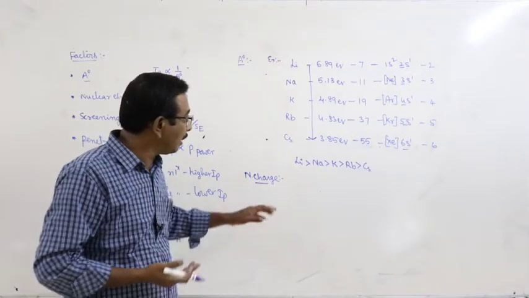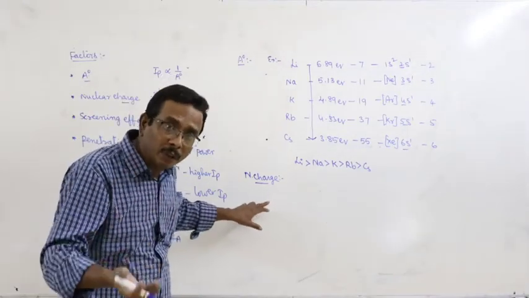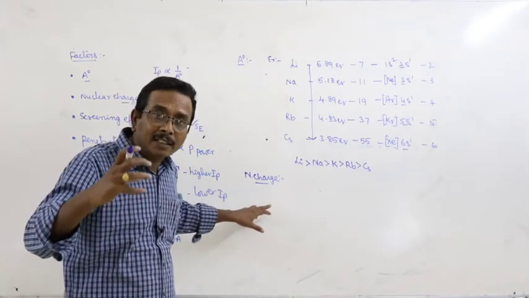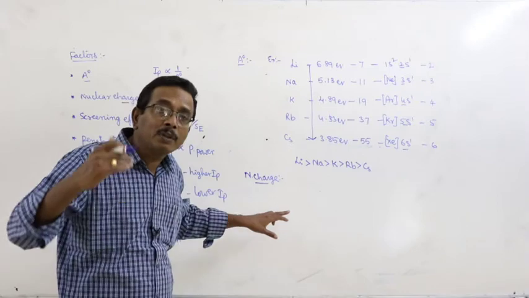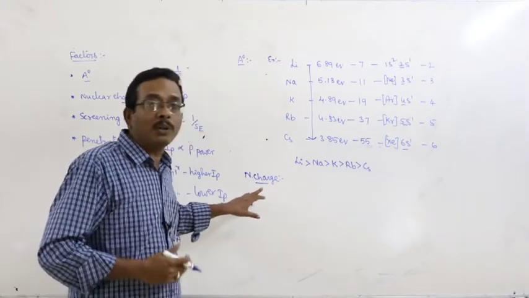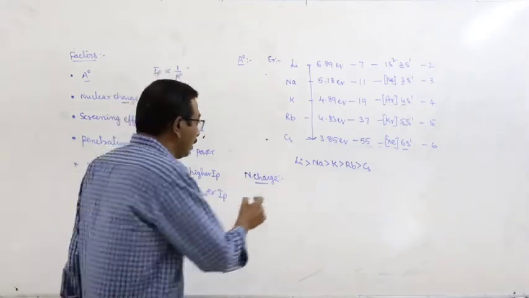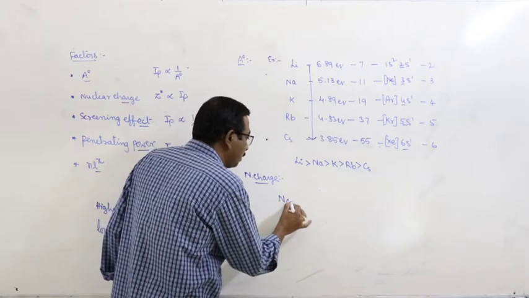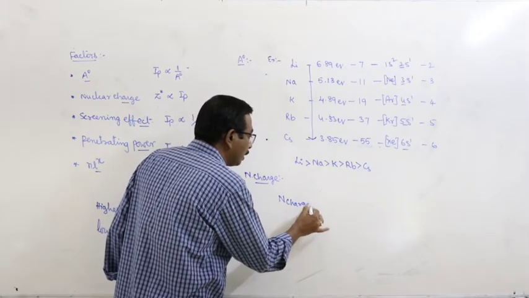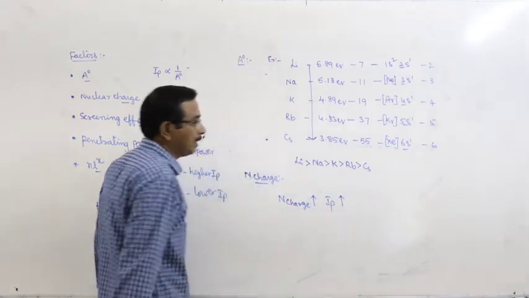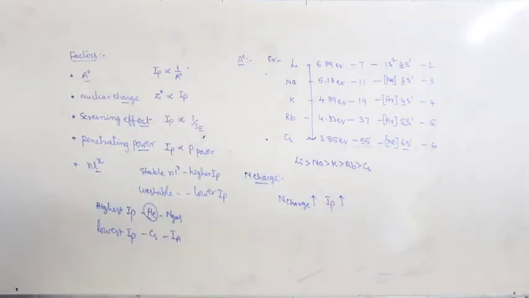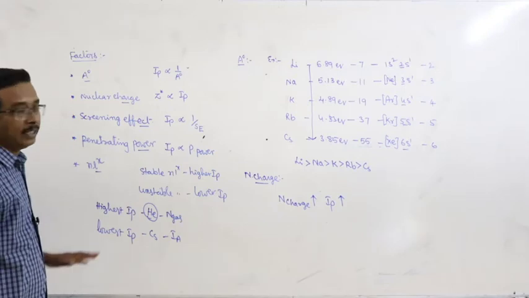As a result, the electrons are tightly held by the nucleus. Therefore, a large amount of energy is required to remove electrons. Means with increase of nuclear charge, ionization potential gradually increases.